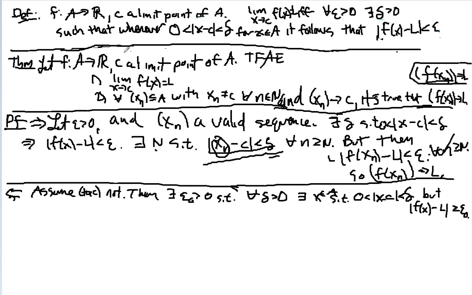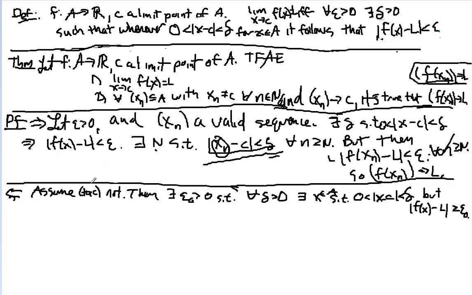So we have the definition of limit up here. We're in the middle of proving this theorem that says that a function has a certain limit if and only if for all sequences, if the x's go to c, then the f of x's go to L. So we're going to assume the thing about the sequences, and we're going to prove that the limit of the function is L.